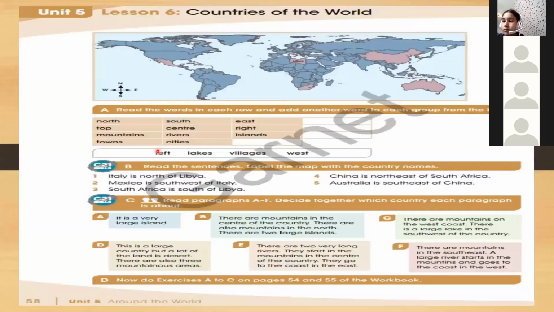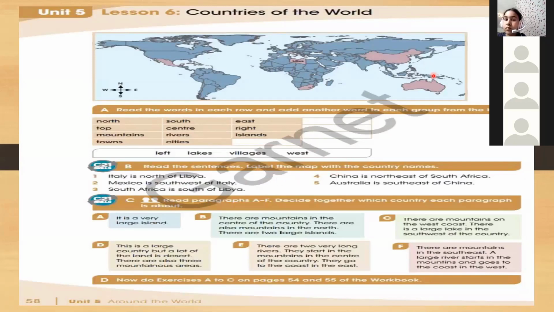Yes, now we will move to our lesson for today. Could you please open page 58 of Unit 5, Lesson 6, Countries of the World. We have 4 sections. The first one, we have to read the words in each row and add another word to each group. So we'll take one of these words and we add them here. Then we have to read the sentences and we have also to label the map with the country names.